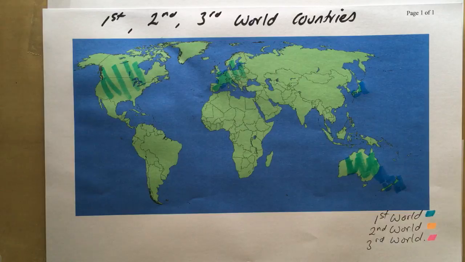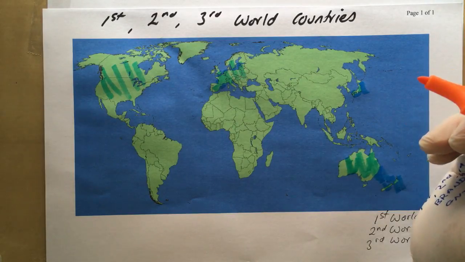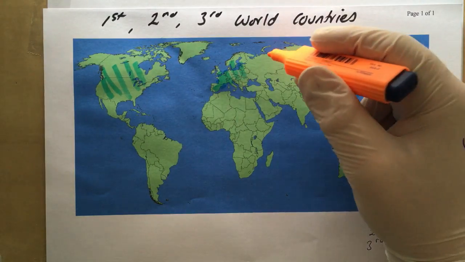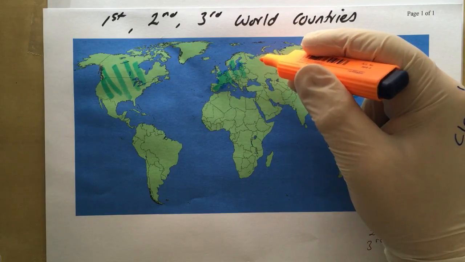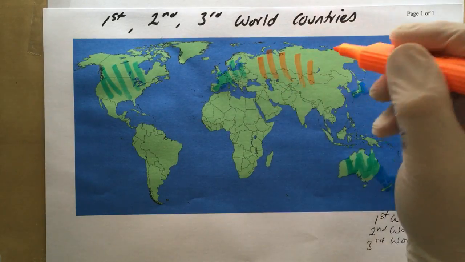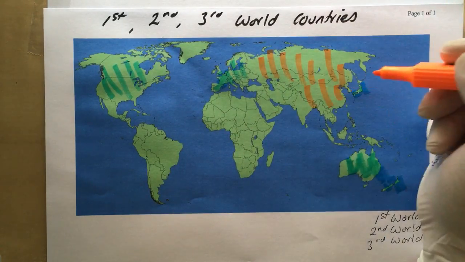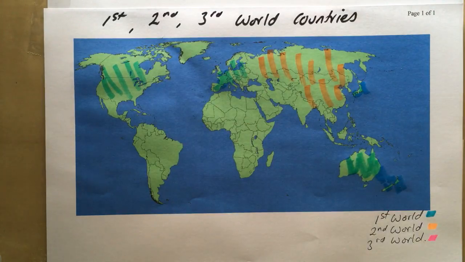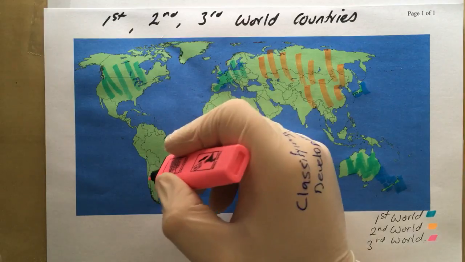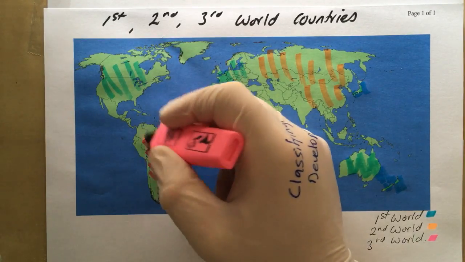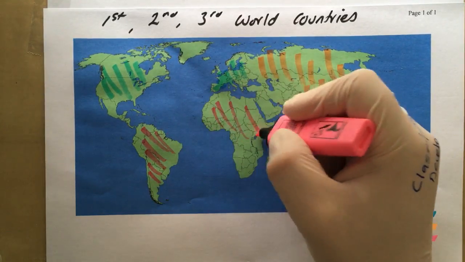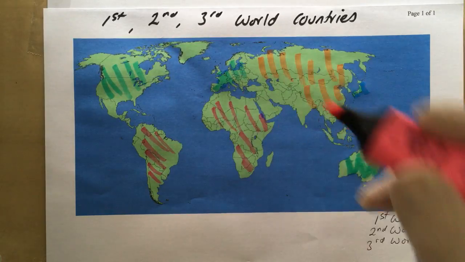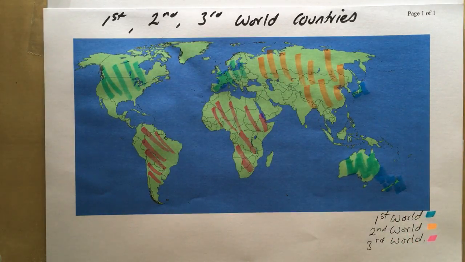Then we have second world countries, and depending on the definition and depending which books you read, that's probably going to be countries in the past that maybe had links to communism. So we're thinking about Russia, China particularly. And then we have third world countries. These are countries that in the past particularly had low incomes. So we're talking most places in South America and in Africa. So that's a way of classifying the world in terms of first world, second world and third world.